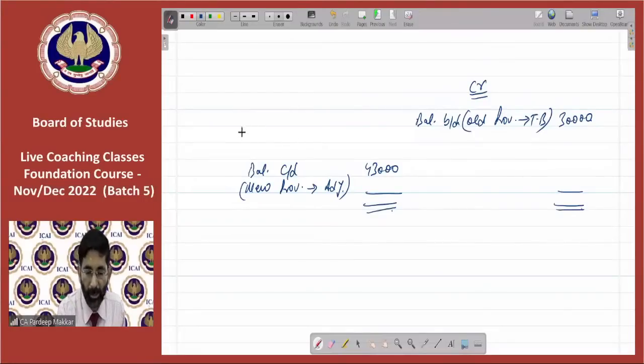Whatever bad debts are there, bad debts only which are given in adjustments.